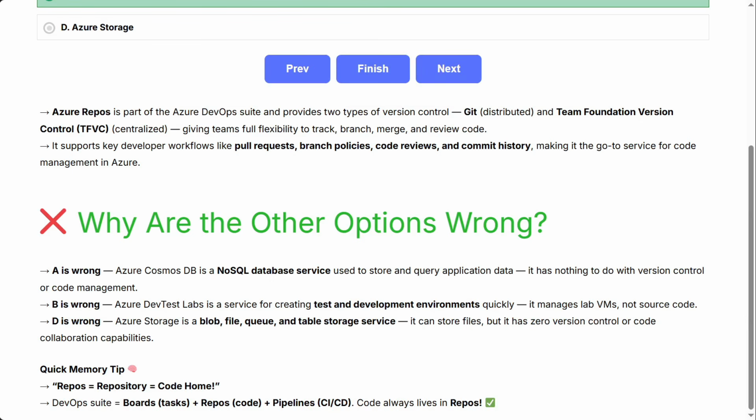Quick memory tip: repos equals repository equals code home. DevOps suite equals boards for tasks, repos for code, plus pipelines for CI/CD. Code always lives in repos.